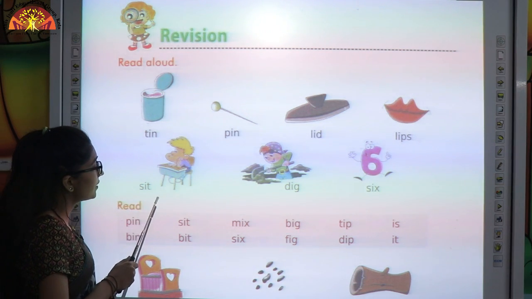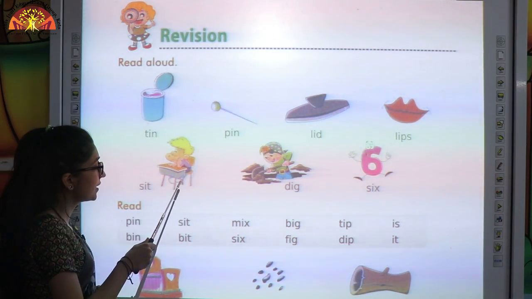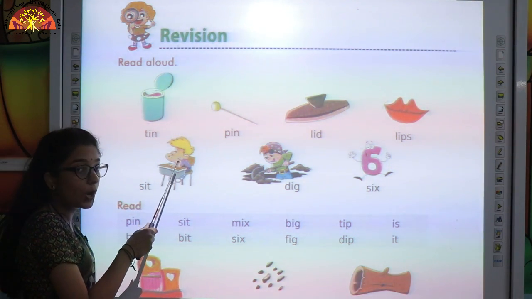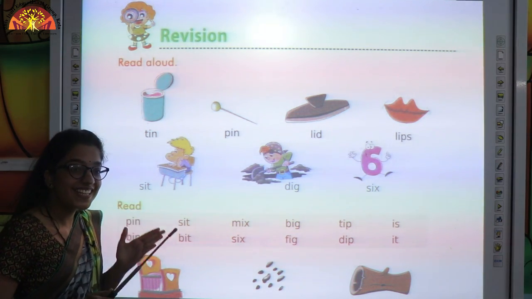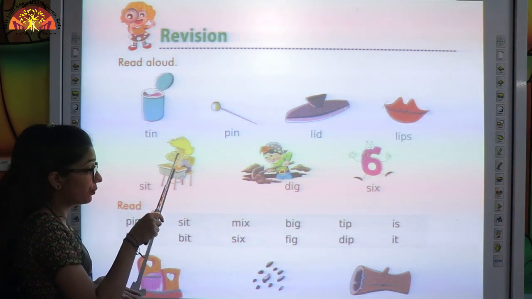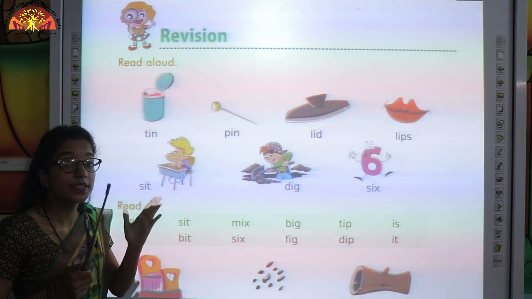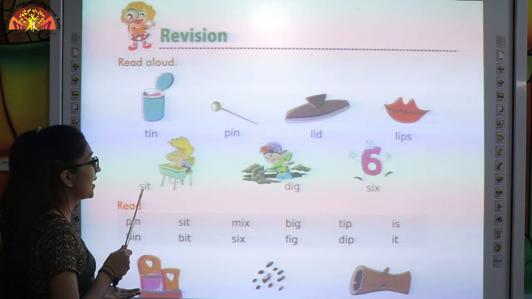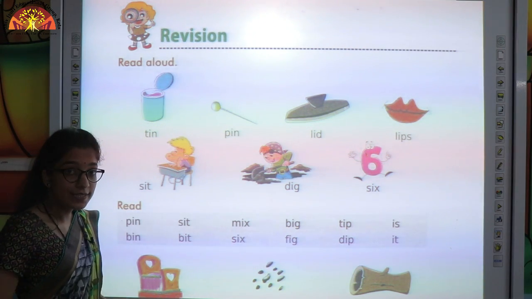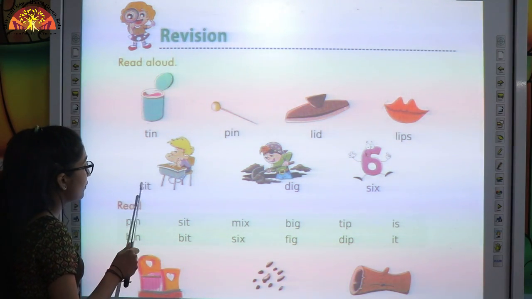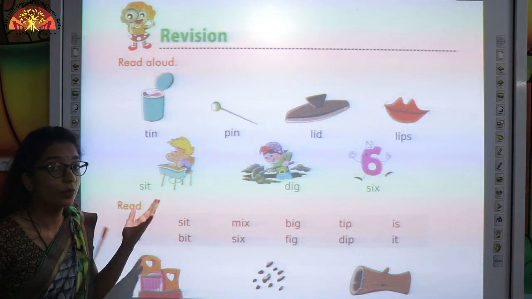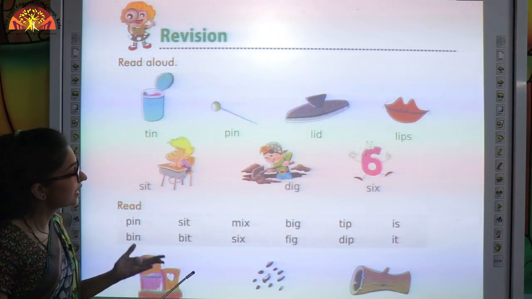Now look here kids. Which picture is this? This is a picture of a boy and he is sitting. So the spelling of sit is S-I-T. Sound of S is S. Sound of I-T is it. So it will become sit.